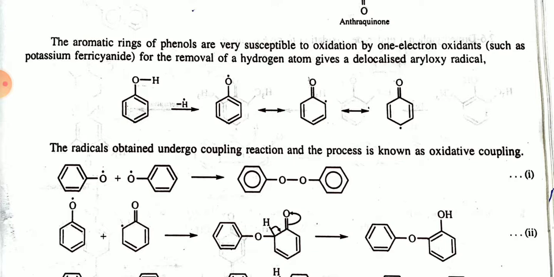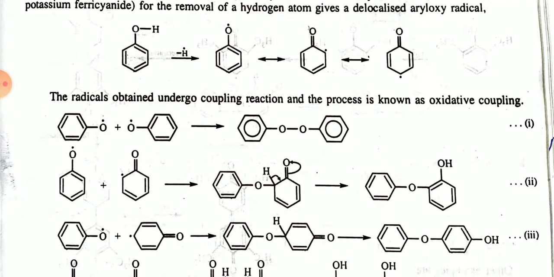By delocalization of the bond, the free radical delocalizes onto the benzene ring. Now if two moles of the free radical of oxygen combine with each other and form an O-O bond, it is an oxidative coupling reaction.